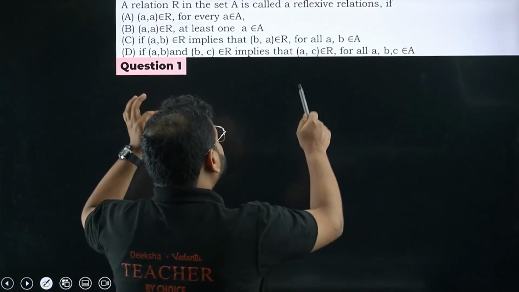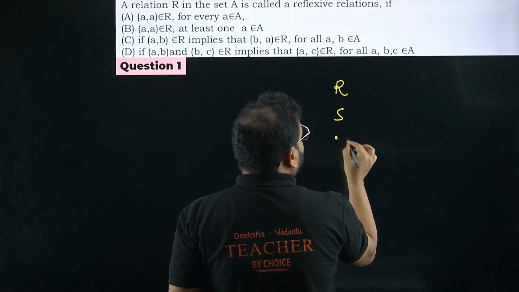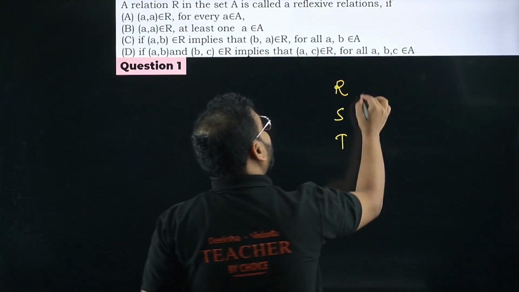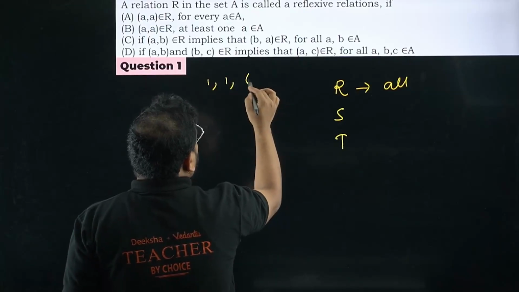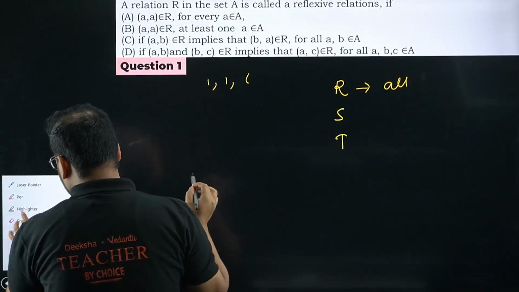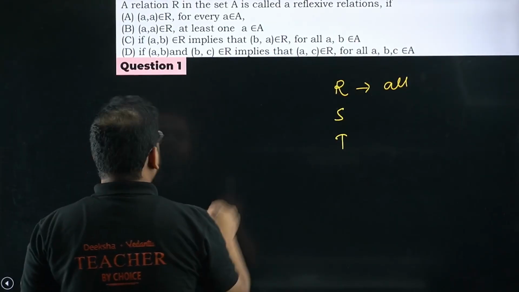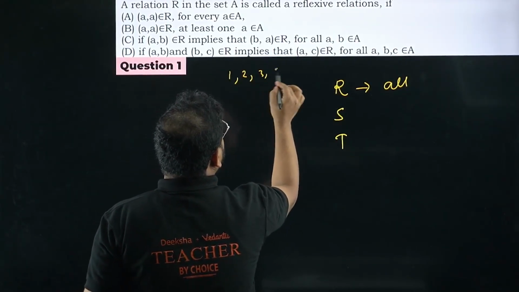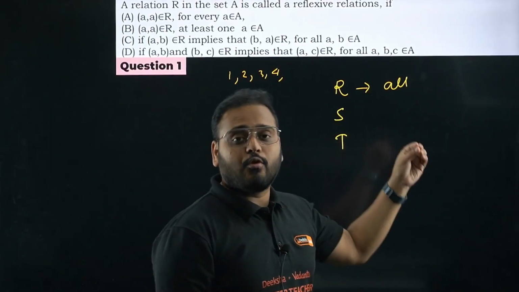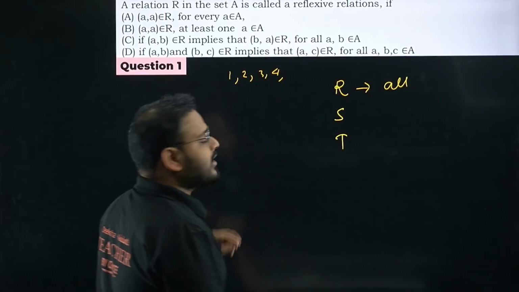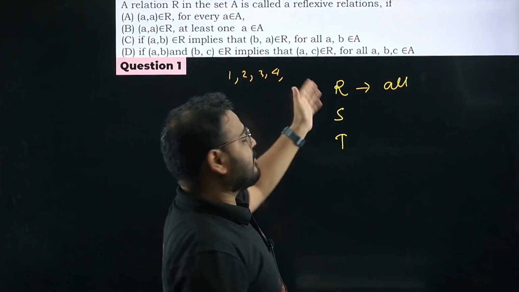Think about it. I talked about this. We have reflexive, symmetric, and transitive, right? For reflexive we need all elements. Let's say example, I'll take a set, 1 2 3 4. For it to be reflexive, 1 1, 2 2, 3 3, 4 4 all should come. Let's say I write only 1 1, will it be reflexive? No. For reflexive, all the elements should be related to themselves.